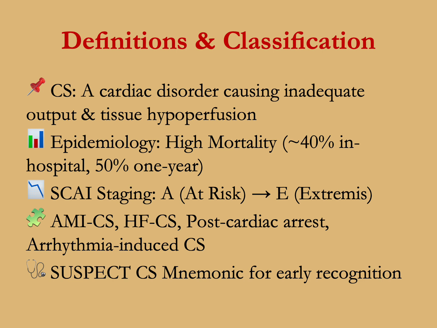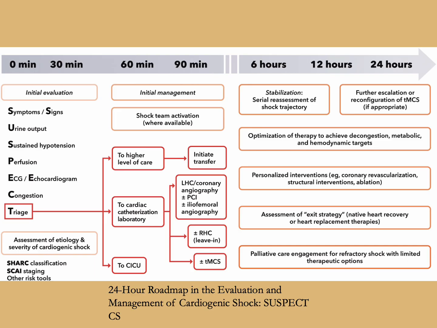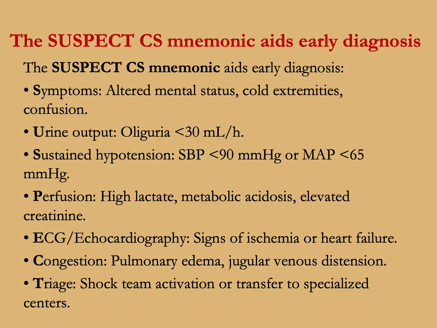An important mnemonic for early recognition of cardiogenic shock is SUSPECT CS. There is a 24-hour roadmap in the evaluation and management of cardiogenic shock using this mnemonic in this document. The SUSPECT CS mnemonic aids in early diagnosis. S stands for symptoms: altered mental status, cold extremities, and confusion.